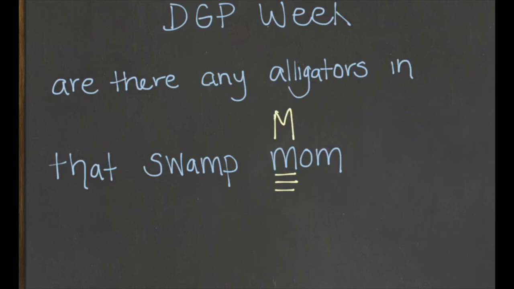We also always want to capitalize the first word of every sentence. After we do this, we're going to look and see if we need end punctuation. In this case, since it's a question, we're going to add a question mark. And then the very last thing that we're looking for is to see if there's any spots that we might need a comma. Are there any alligators in that swamp, Mom?